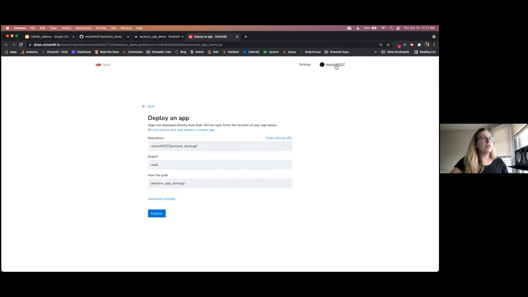Notice that it already knows who I am because I have logged in before. It brings me right to the deploy an app screen, and it's automatically picked up my repository here, the ME Smith perceived demo. It's picked up that we're on the main branch and the file name that I've been working with. So that's all ready to go, and we can just hit deploy here.